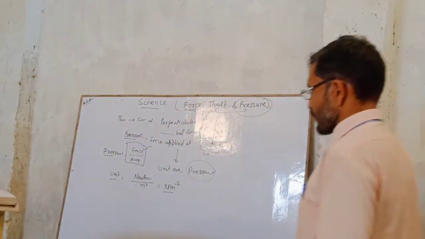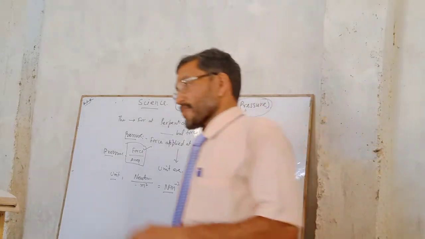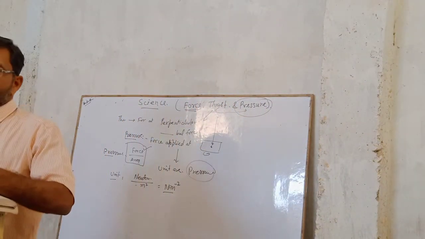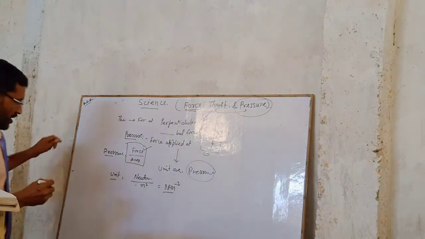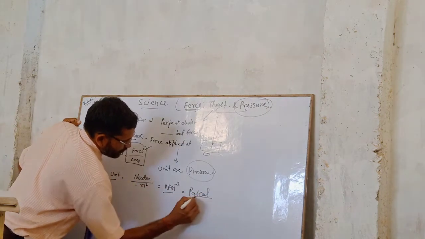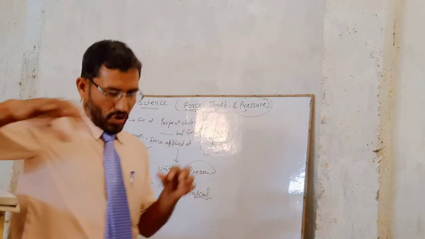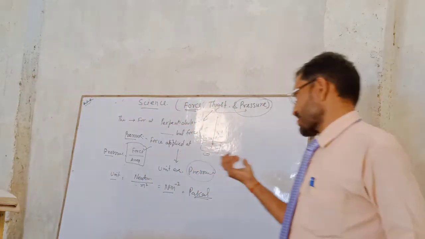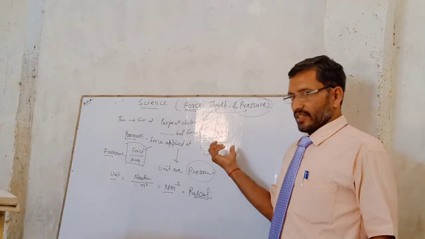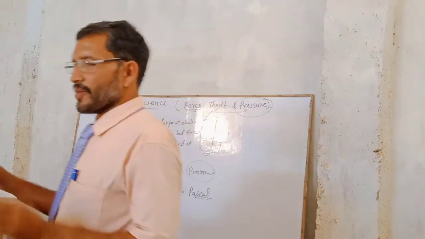So unit of pressure is equal to Newton meter inverse square. So this is also known as Pascal, after the name of the discoverer. So pressure was discovered by Pascal, that's why the unit of pressure is also known by the name of the discoverer, Pascal.